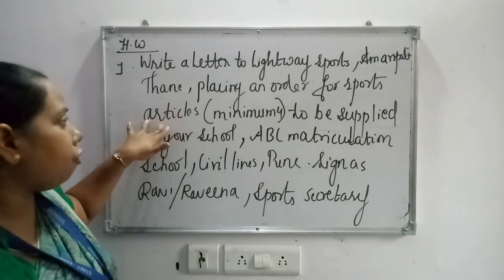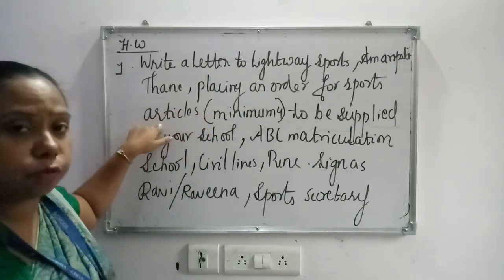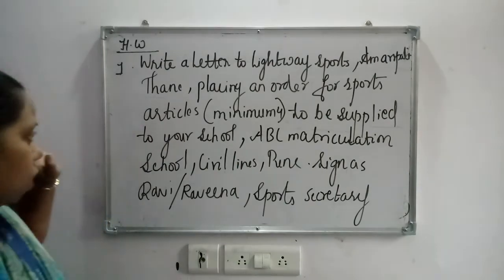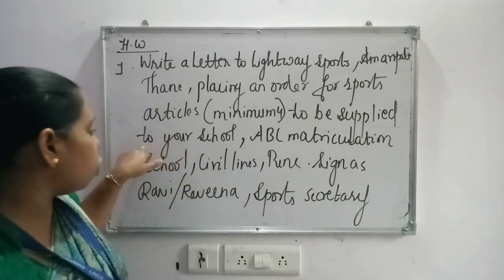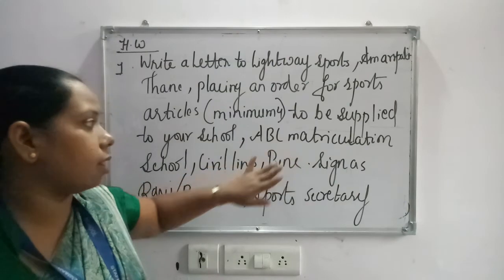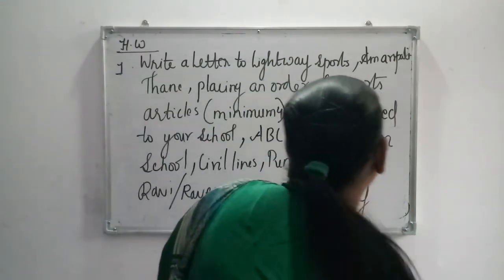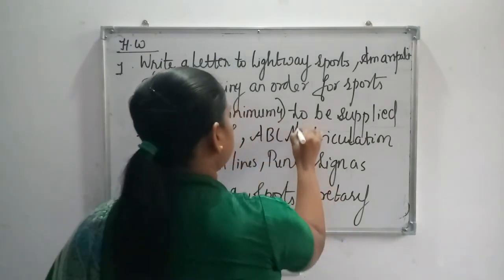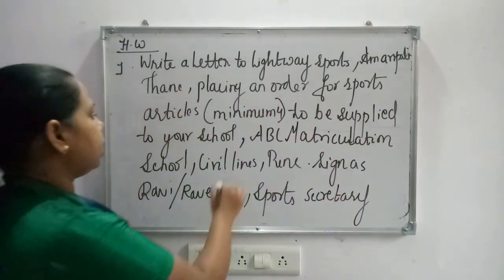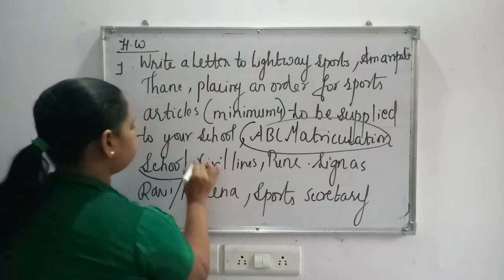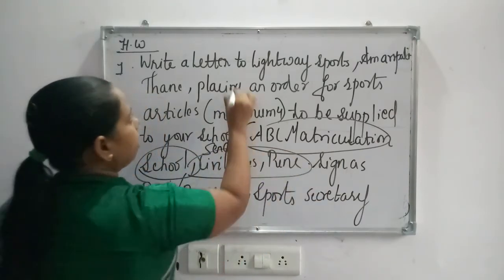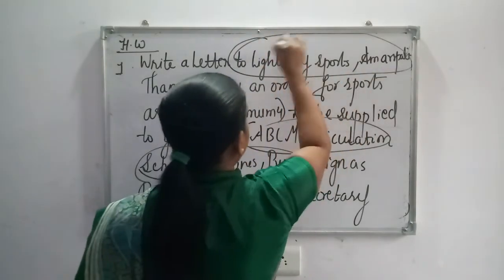And sports articles you have to place an order for, whatever sports articles you want to place, you need to invent. Then ABC Matriculation, your school, will be the sender's address. Understood? This is your sender's address, and this is your receiver's address.